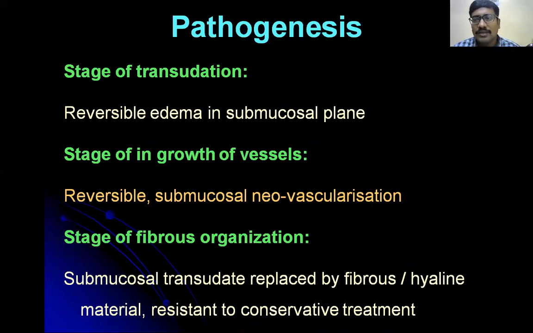So what is the pathogenesis of vocal nodule? The pathogenesis of vocal nodule is a stage of exudation, so clear fluid accumulates. What are the layers involved in a vocal nodule? The layers involved are the epithelial layer and Reinke's space. Reinke's space is the superficial layer of the lamina propria. So the fluid accumulates in Reinke's space, which is called a stage of transudation.